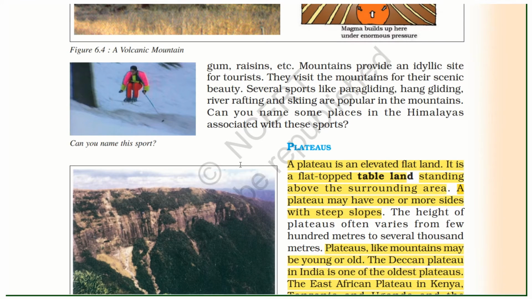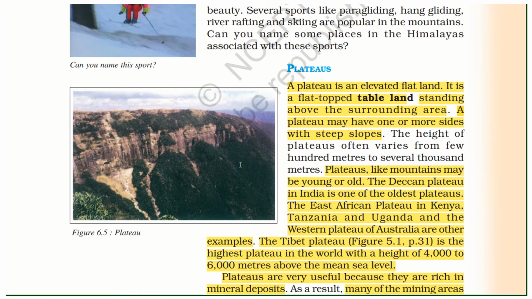Plateaus. A plateau is an elevated flat land. It is a flat-topped tableland standing above the surrounding area. The plateaus may have one or more sides with steep slopes. Plateaus, like mountains, may be young or old. The Deccan Plateau in India is one of the oldest plateaus.